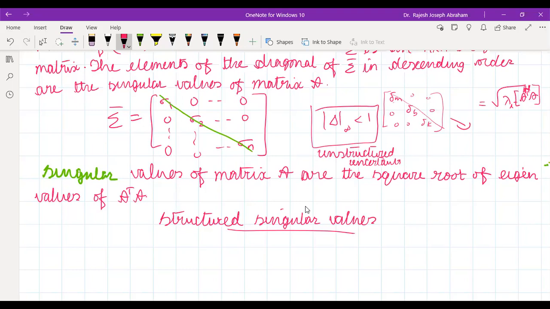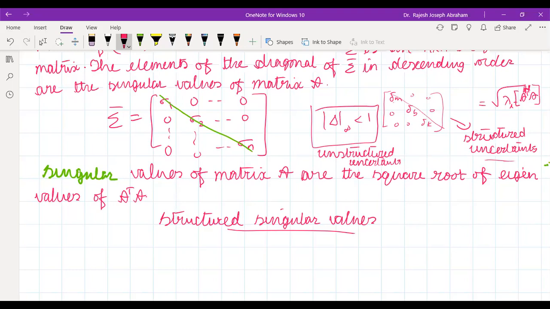Whereas here it is structured uncertainty, because we know which elements in the matrix are 0, which are non-zero, and so on. So structured singular values are used to tackle systems having structured uncertainties.